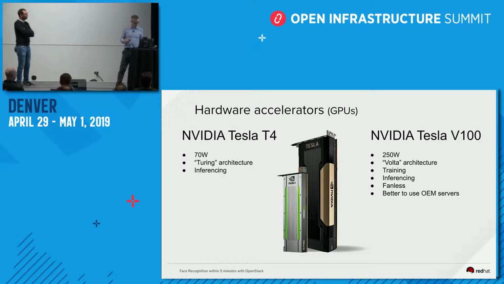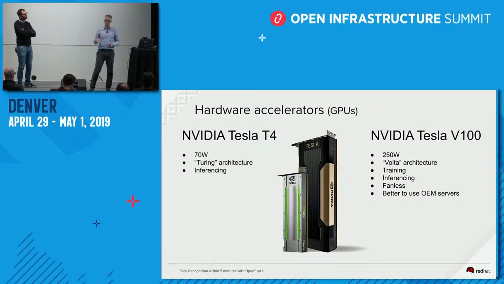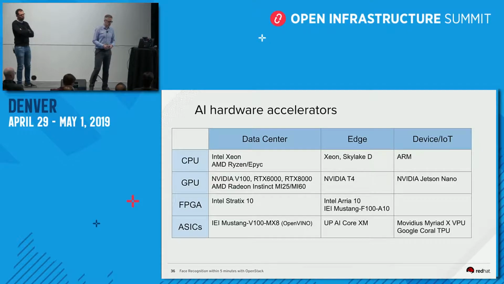But if you want to use this card, take care because you cannot plug it into any existing server. You need special fans, special power supply, so it's not a simple card to put on a server. It's better, if you want to put it in your data center, to check an OEM server like Dell. They will provide all the customization of the server because you cannot use it directly.